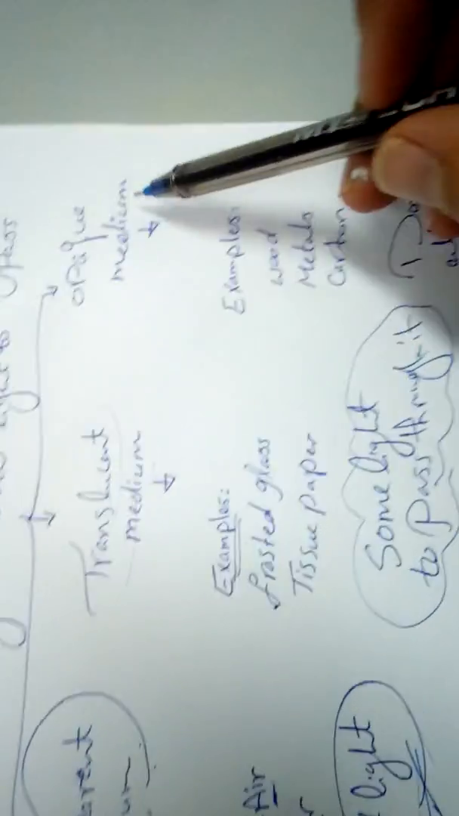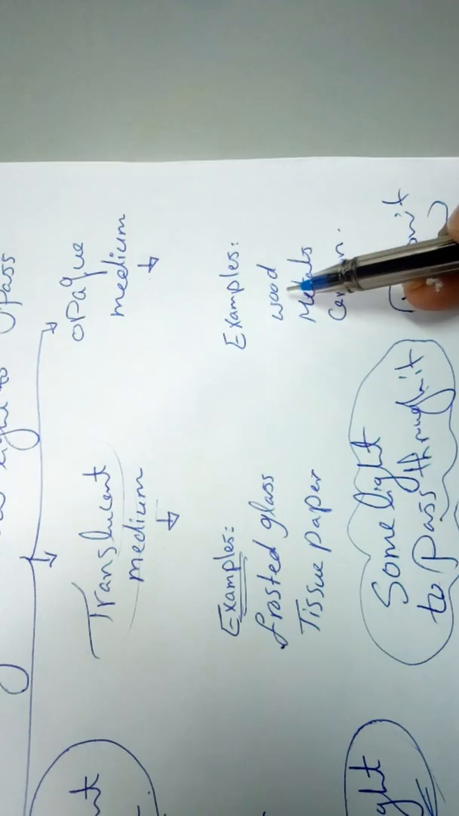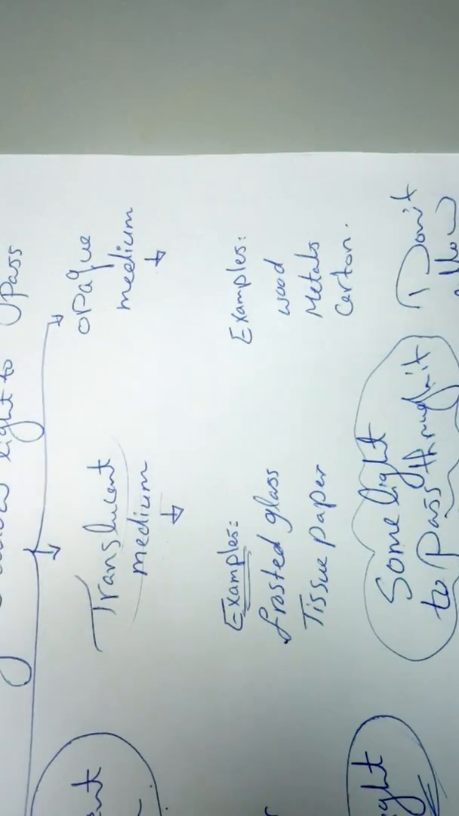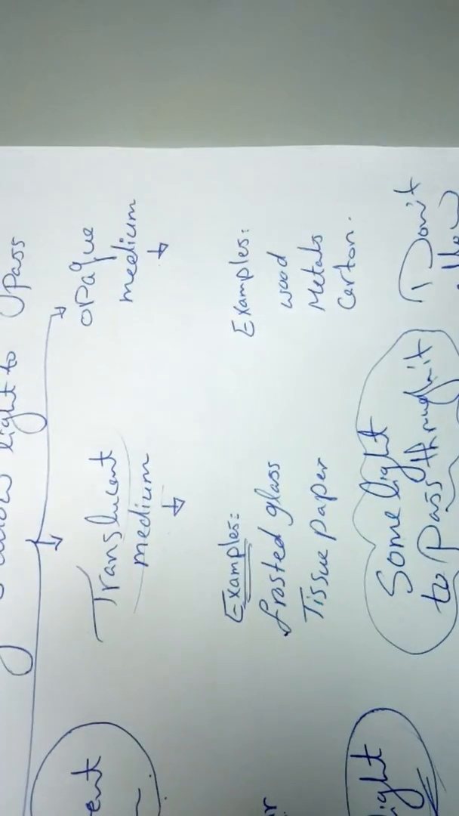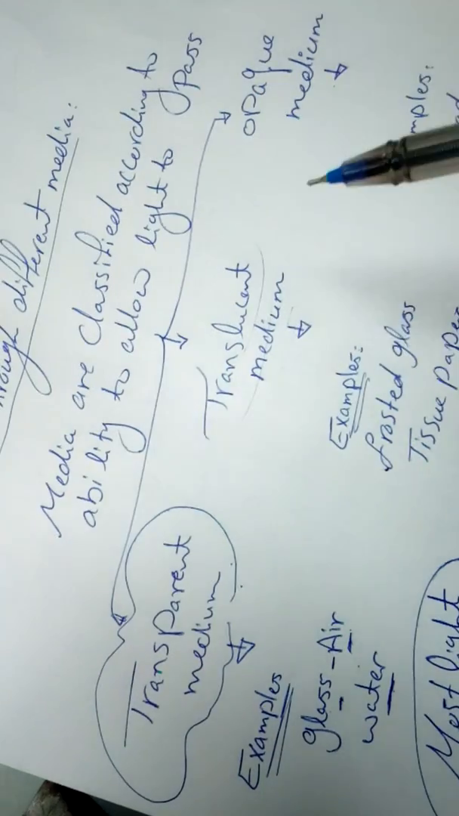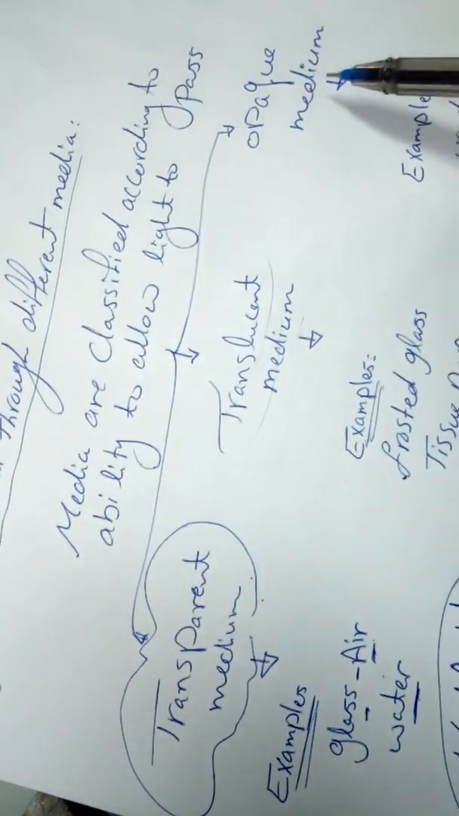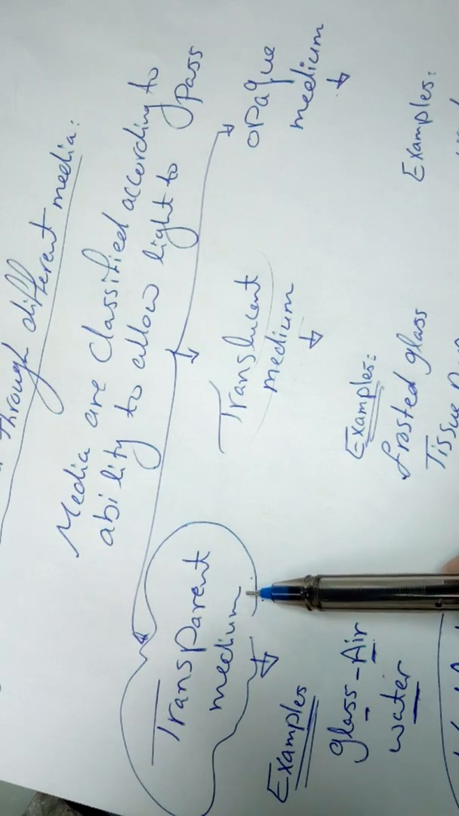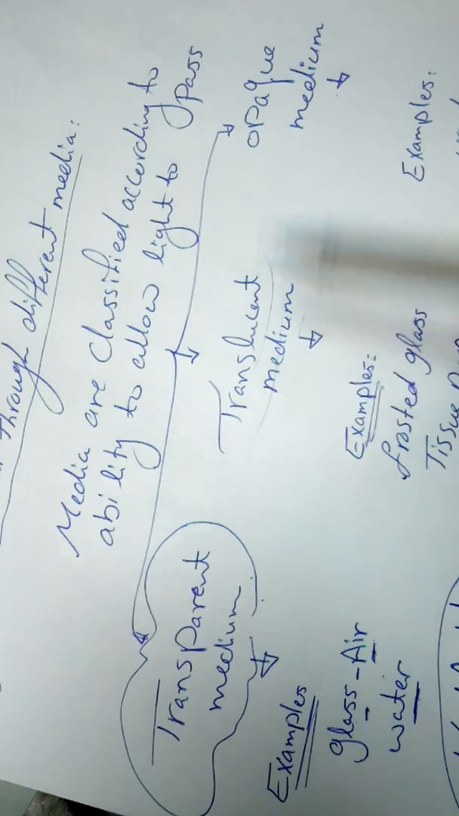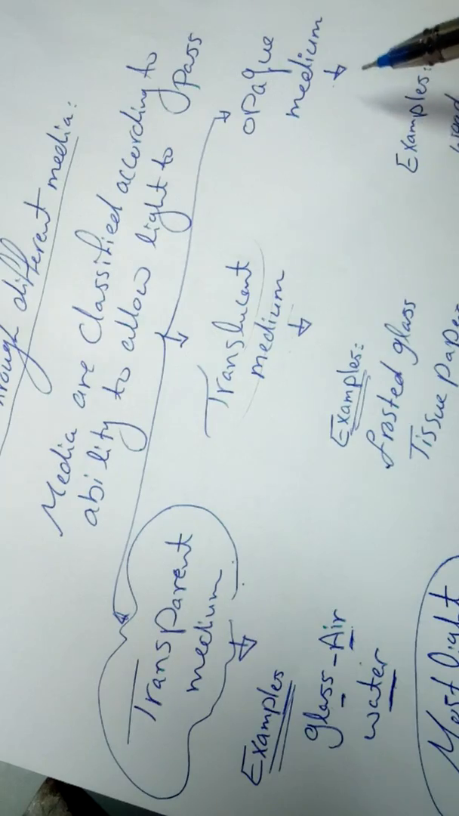What about an opaque medium? An opaque medium is like wood, metals, or carton. All of them don't allow any light to pass through them. So we classified the materials according to how they transmit light into transparent, translucent, and opaque. Transparent allows most light to pass, translucent allows some light to pass through them, and opaque medium doesn't allow any light to pass through them.